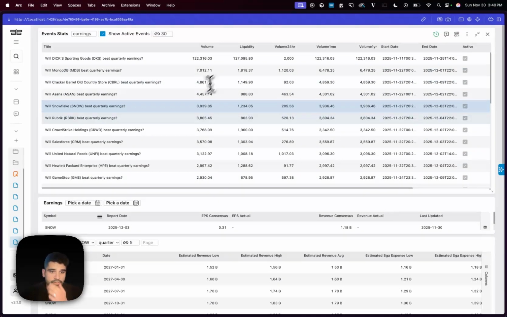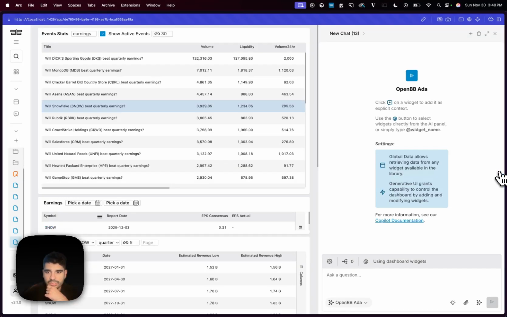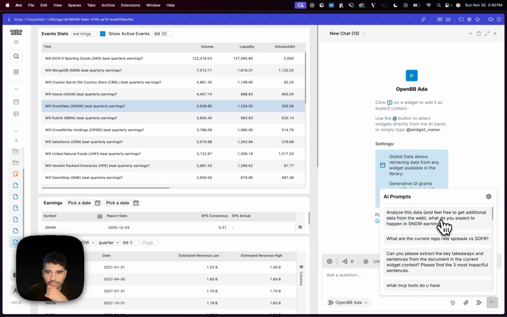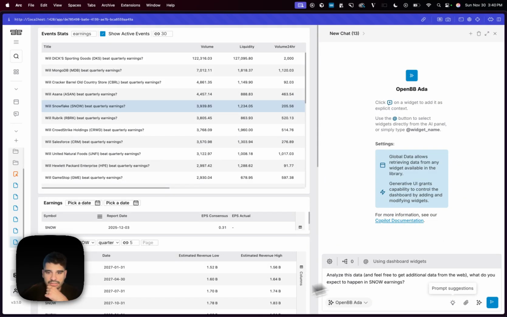Okay, so now you have quite a lot of information that is all available on this dashboard that I was able to aggregate pretty fast. And now the cool part about the workspace is that you have an AI agent that works on top of all of this data. So in this case, I had a super simple prompt that I wrote that says, analyze this data and feel free to get additional data from the web. What do you expect to happen in Snowflake earnings?